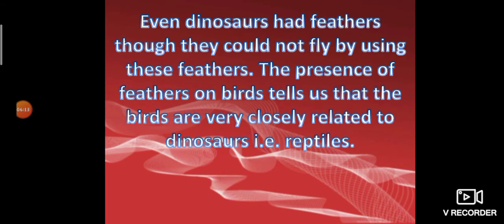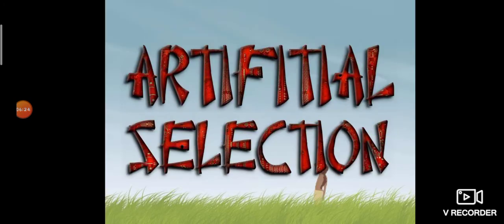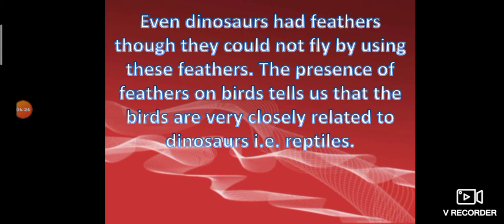Even dinosaurs had feathers, though they could not fly by using these feathers. The presence of feathers on birds tells us that birds are very closely related to dinosaurs, that is reptiles. So these are about the evolution of feathers.